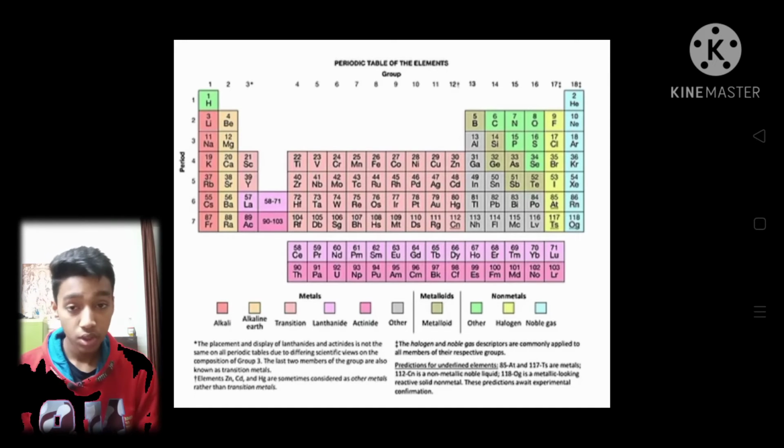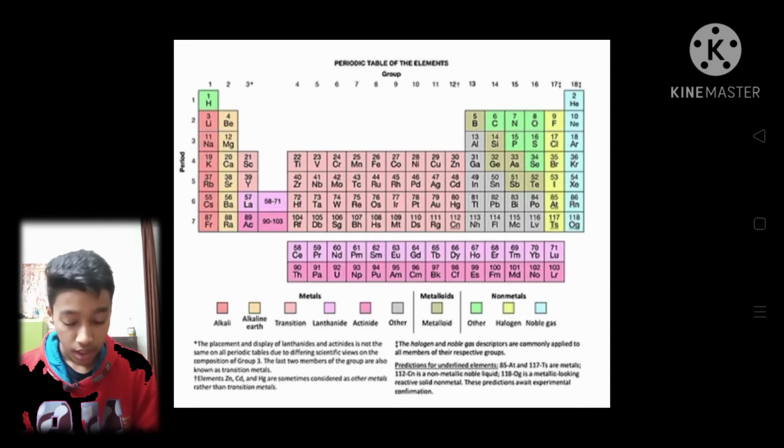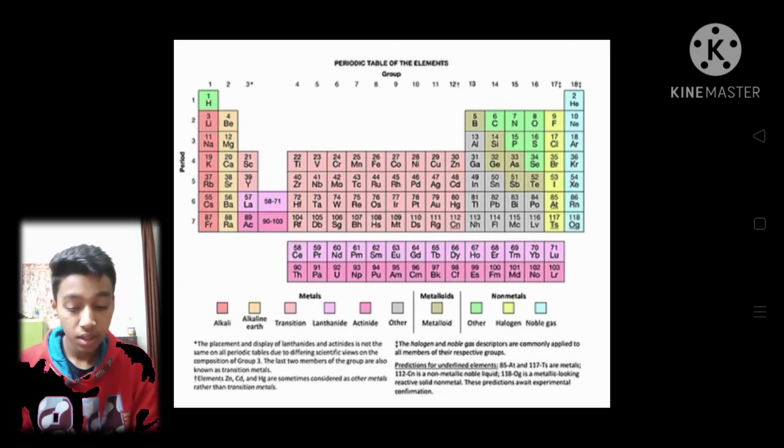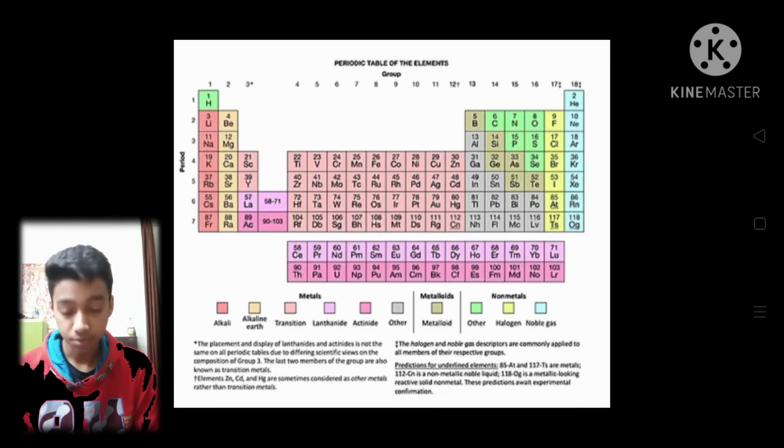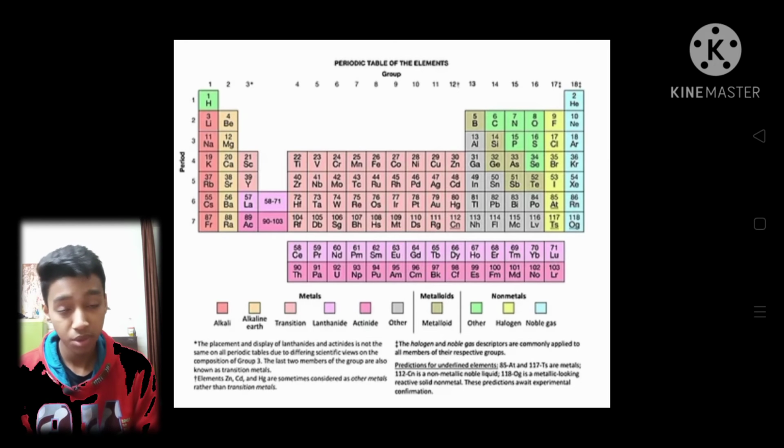If I talk about the structure of the periodic table, there are 7 rows, and the rows are called periods. In the periods, on the left side there are metals, on the right side there are non-metals, and in the center you can see the metalloids. And there are also columns, which are called groups. These are the two things that are very important to know, the main parts of the structure of the periodic table.